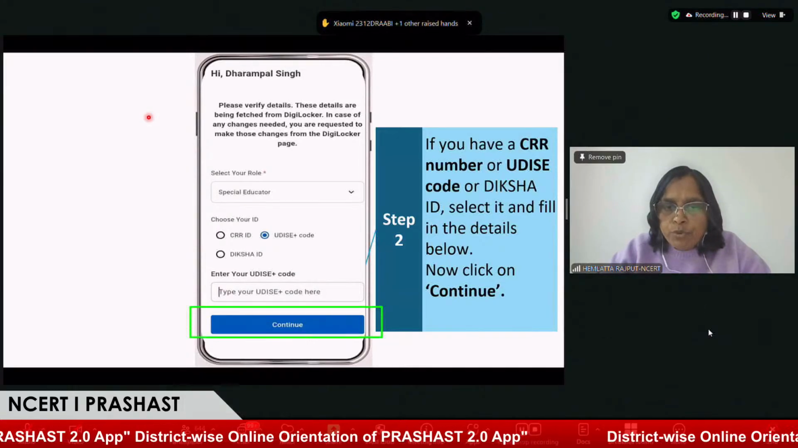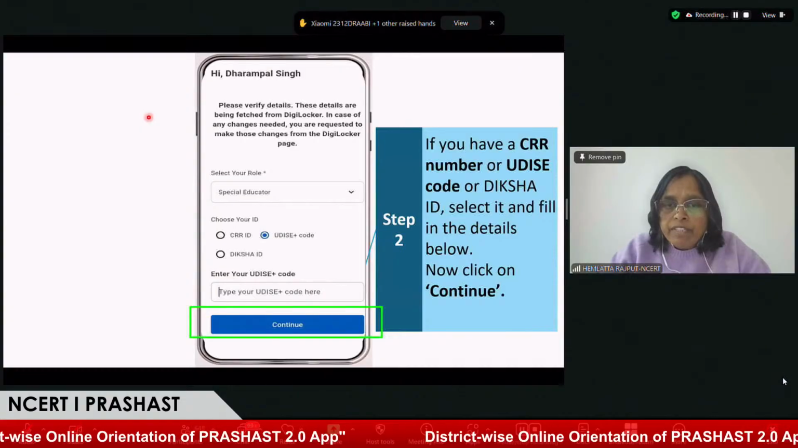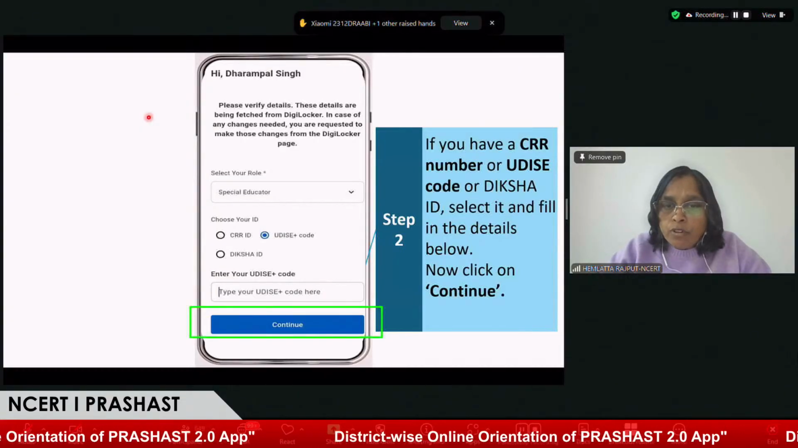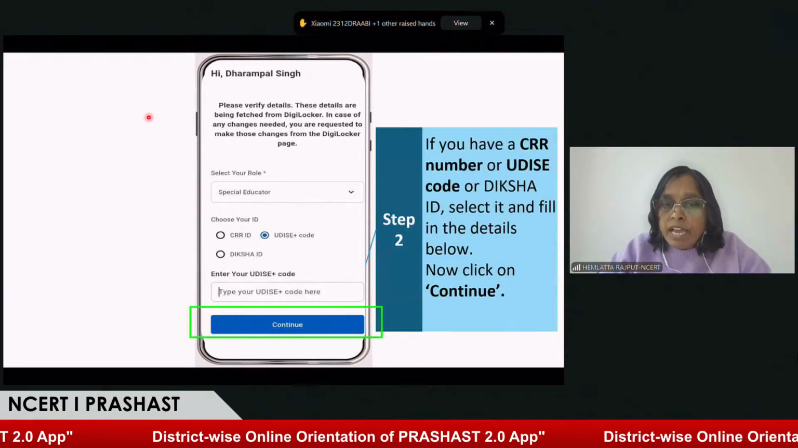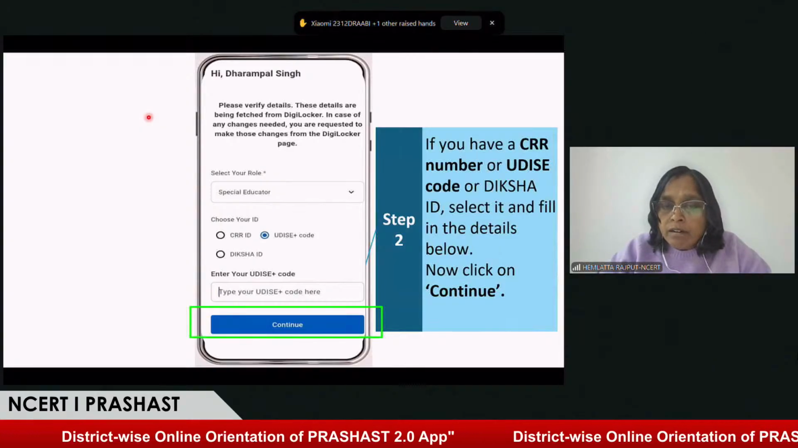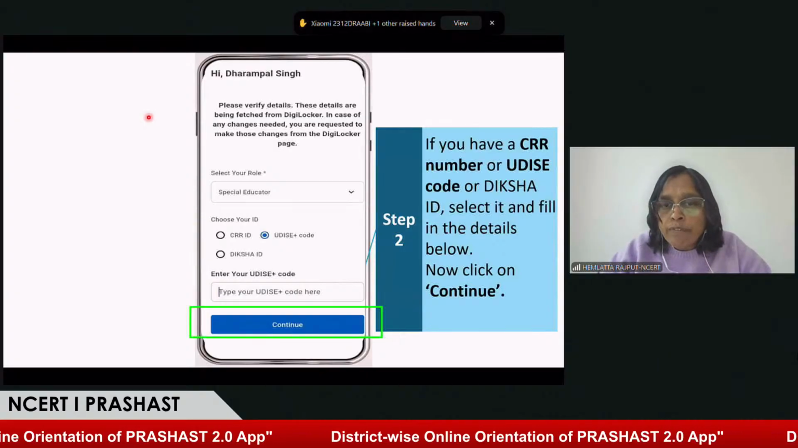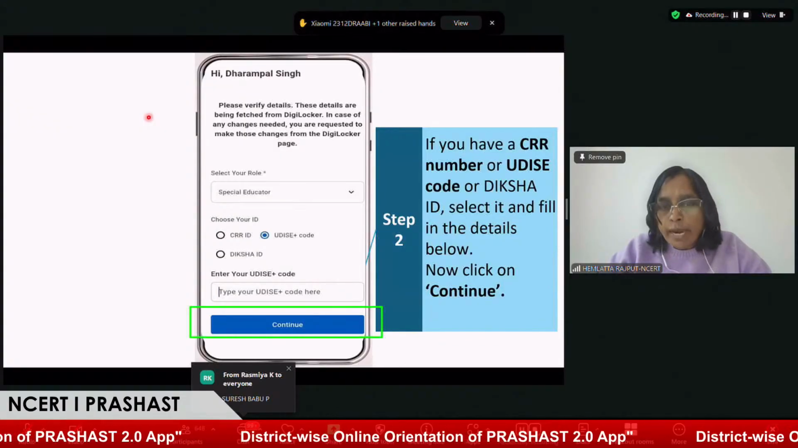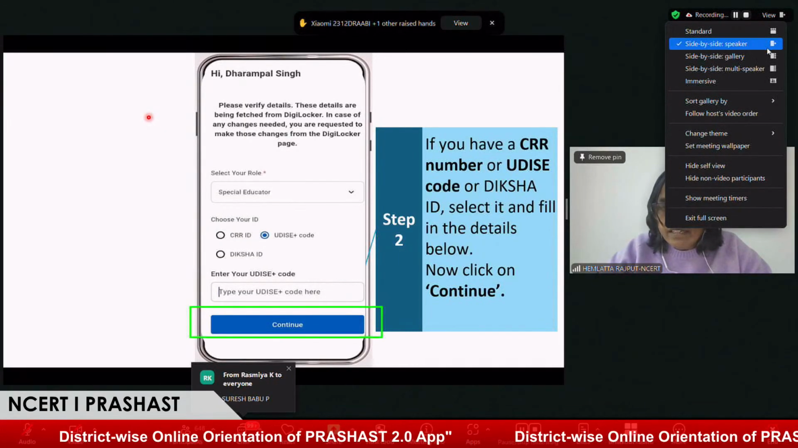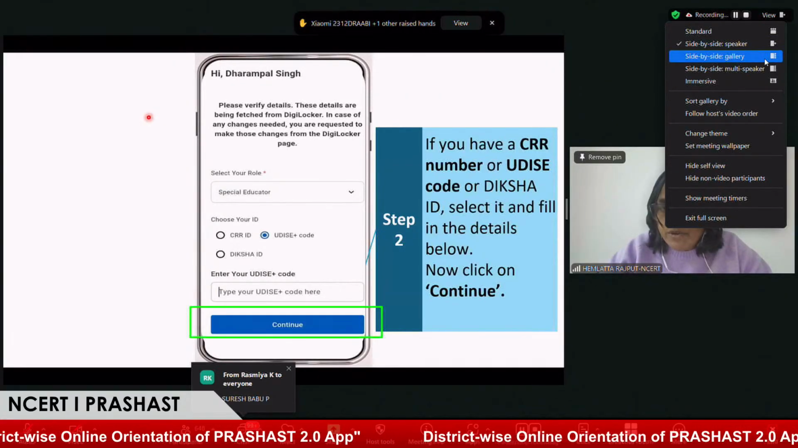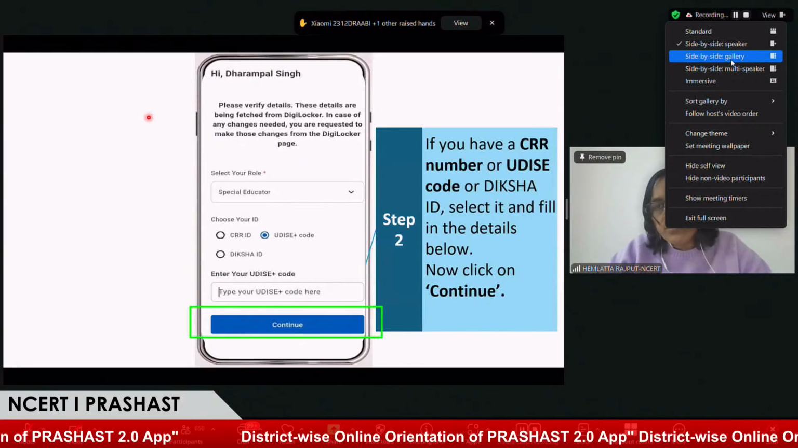But if they have a UDIS code for that particular school in which they want to give a service, because this is for the special educator who is working in the school system. But if they are not working in the school system and are providing service at the block level, they can use the UDIS code of a school where there is no special educator, and they can support with this. But we request that either you are working at the block level, you use your CRR number, or if you are working in the school system, use your UDIS code number.